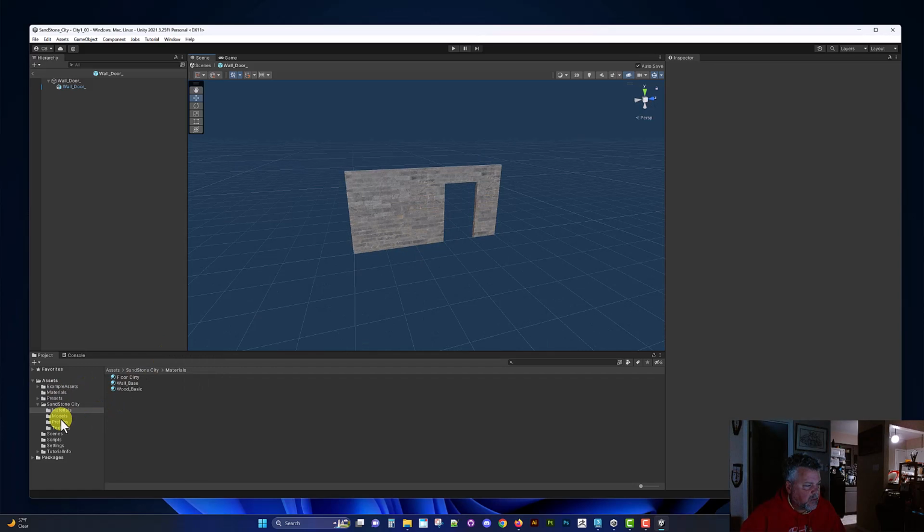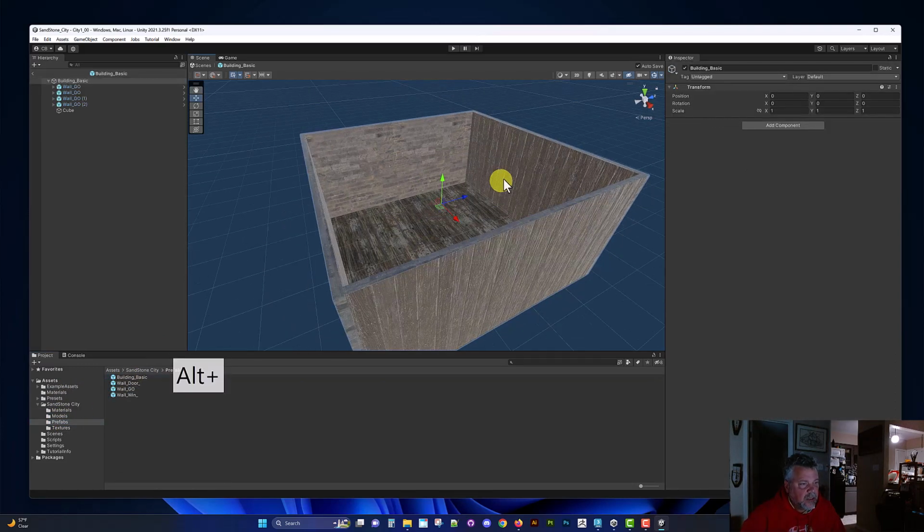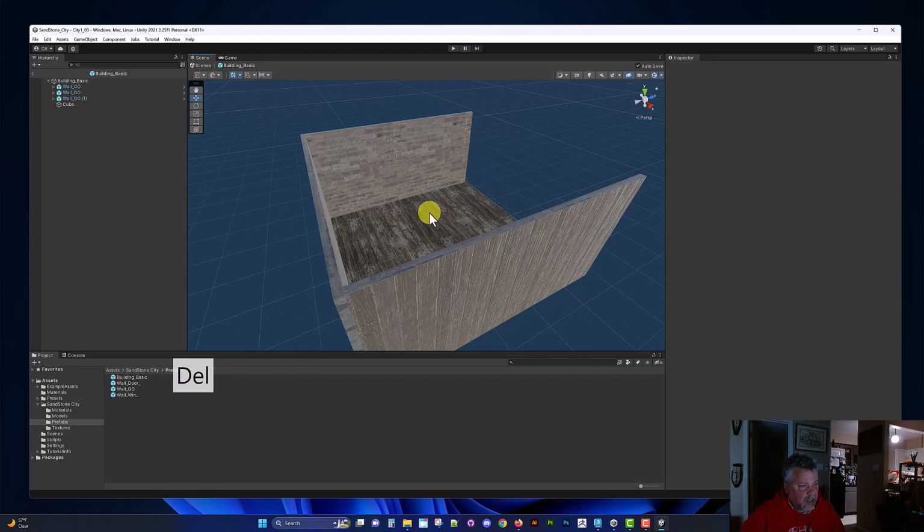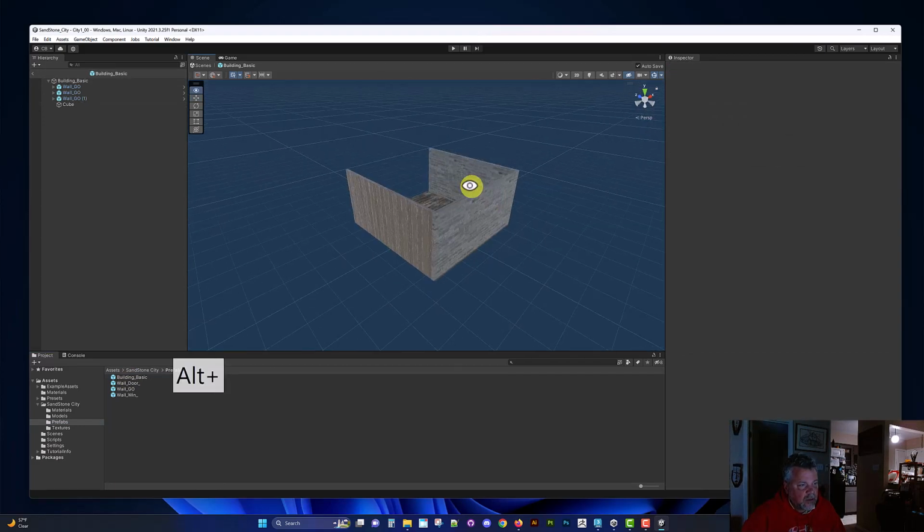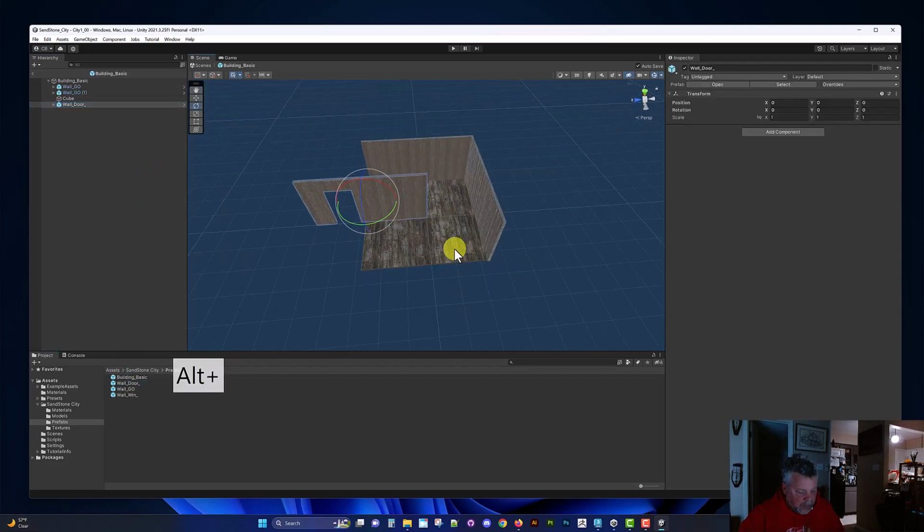Let's go into our prefabs folder where our building is, and we can just delete some things. Let's put this one in here. Door.